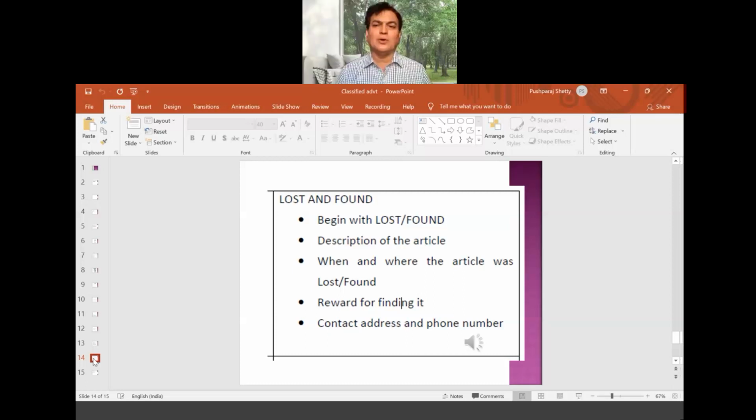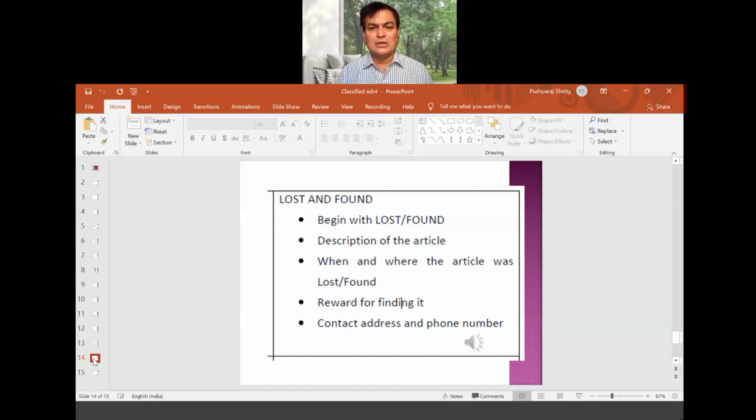Yes, Vikas. How to start the description of the article, sir? Now here you have to write in the form of points. If you are writing about a bag: bag containing textbooks, pens, is lost on the ground, or bag containing valuables, I mean, bag containing important documents, is lost in the railway station. So you can describe the article.